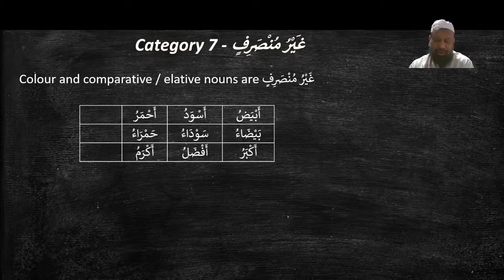Comparative, أكبر, biggest. We compare two things. أكبر, one is bigger than the other. Comparative, relative nouns are also غير منصرف. أفضل, better. أكرم, more generous. So they are also غير منصرف, and they will not accept tanween or kasra.